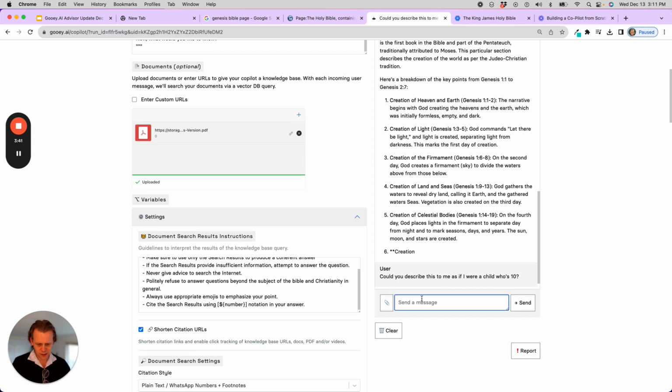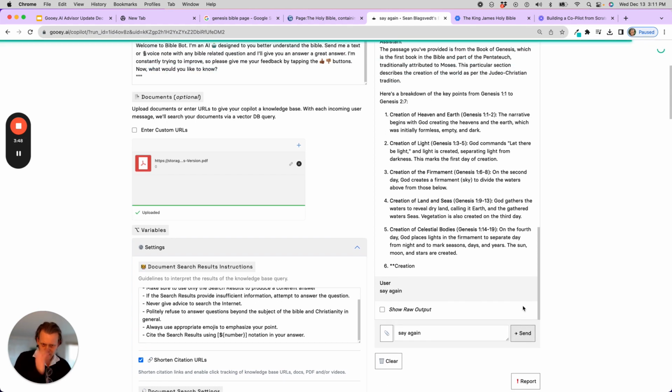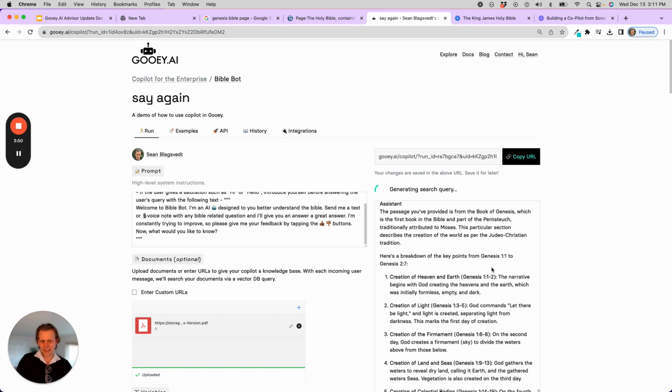I'll do it here, if I say it again, it will generate a Hindi response rather than an English language response. Again, it's going back, querying the database, which is the Bible in this case, creating the citations, remembering the previous context of our conversation, and then it'll give us an answer here.